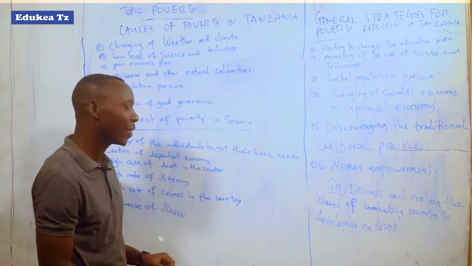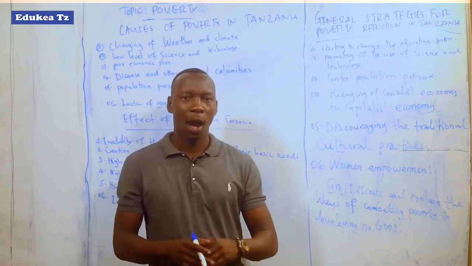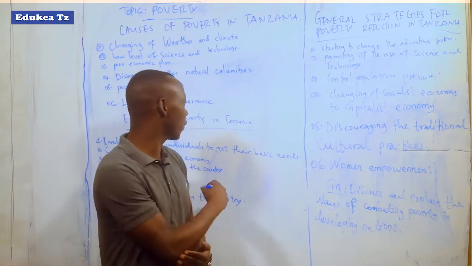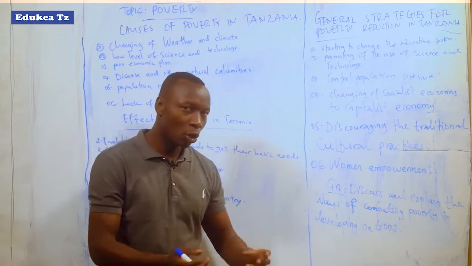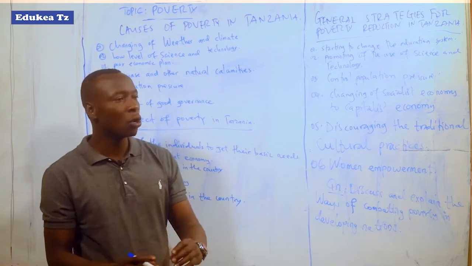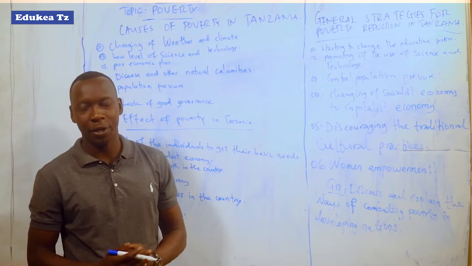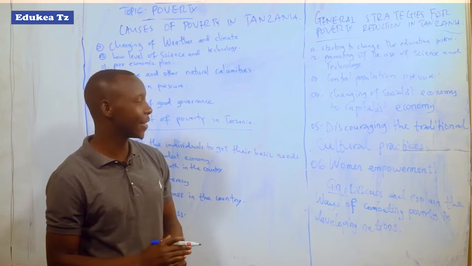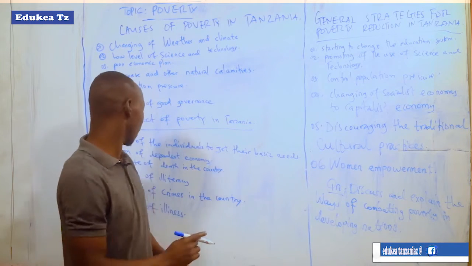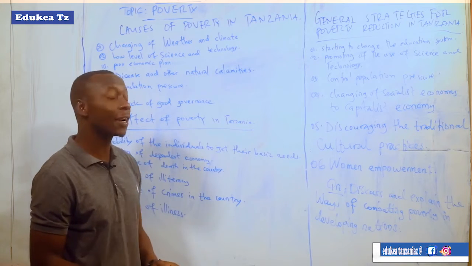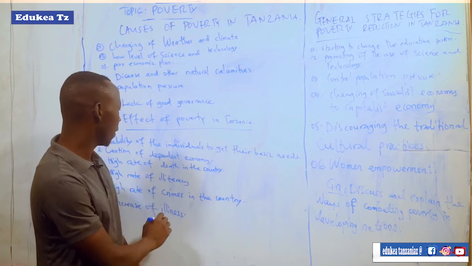High rate of death in the country. How and why is it an impact or effect of poverty in Tanzania? This is due to low supplies or lack of social services, for example, clean water and a health center. So if there is a problem of health centers in any country, automatically a high rate of death in the country will exist.